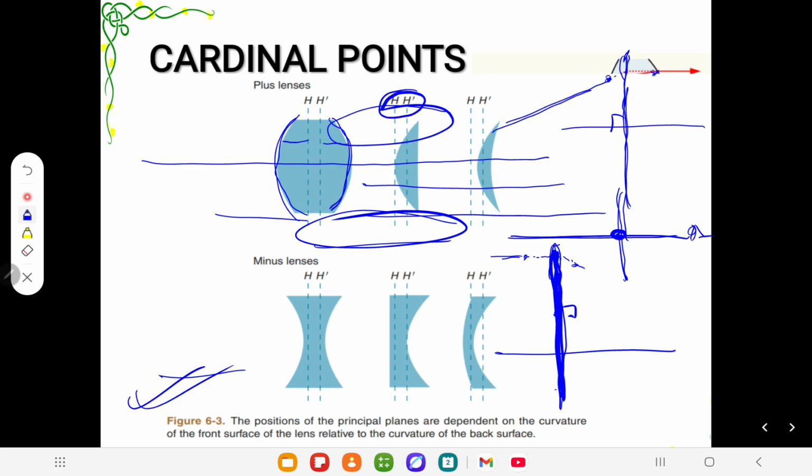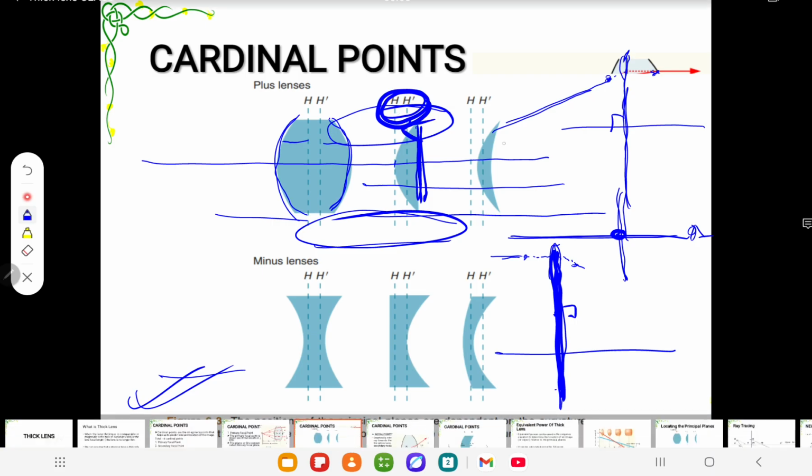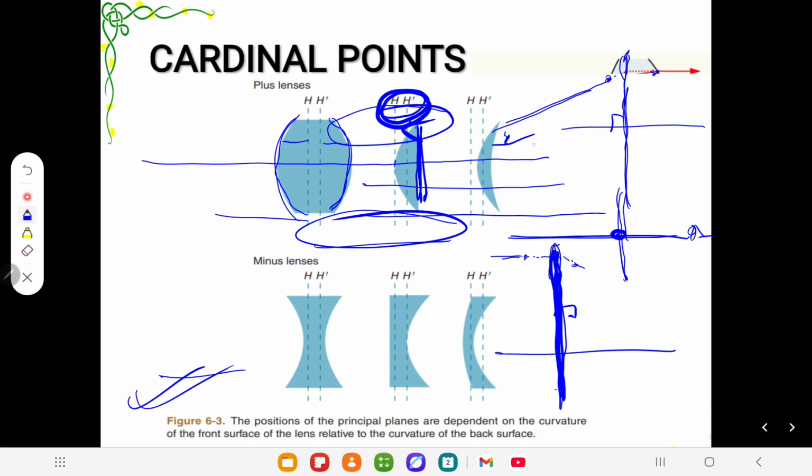When we talk about principal planes, they always move towards the curved surface. See, if it is plane there is no power, but if this front surface is highly powered, then the principal plane moves towards the curved surface. See this figure, in the third figure the principal plane moves towards the curved surface.